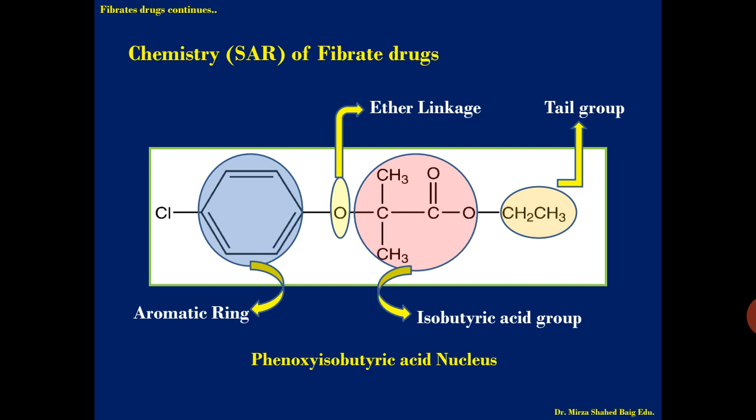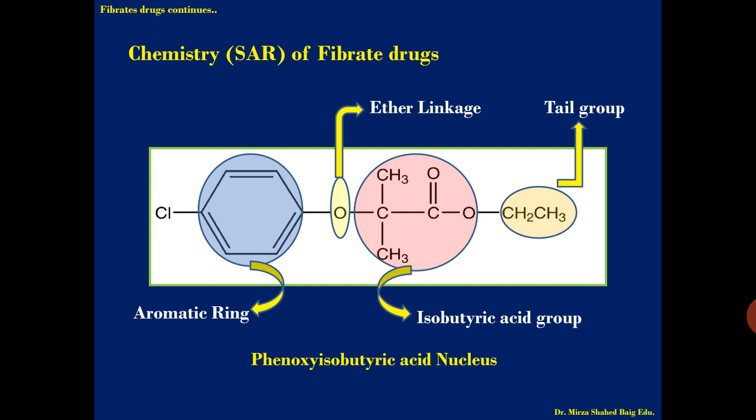Next is the isobutyric acid group. The isobutyric acid group is required for activity. In all drugs, you will see that isobutyric acid is present. The contraction or expansion of this isobutyric group: contraction means if you remove carbon atoms from this butyric part, or if you add more carbon atoms, which we call expansion, the loss of activity occurs. So this is essential. The isobutyric group is required for activity.